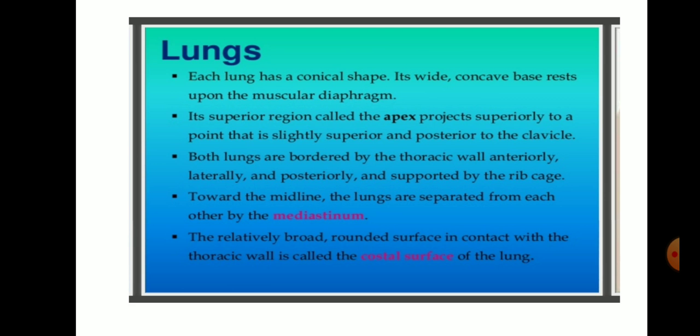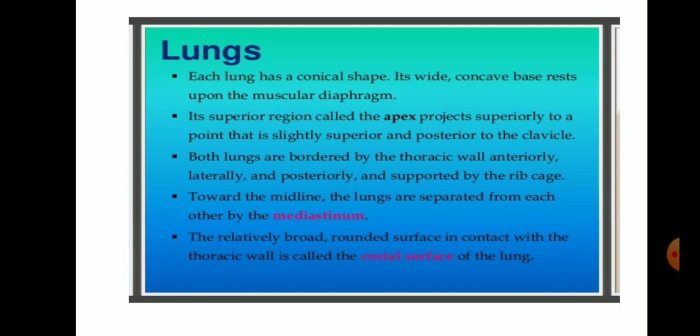Now we have the lungs. Lungs are the main respiratory organs. They are conical in shape with a biconcave base, and they are protected by the muscular diaphragm on the lower side. The upper superior region is known as the apex, that projects superiorly outwards, and it is slightly superior and posterior to the clavicle. Okay, posterior to the clavicle.